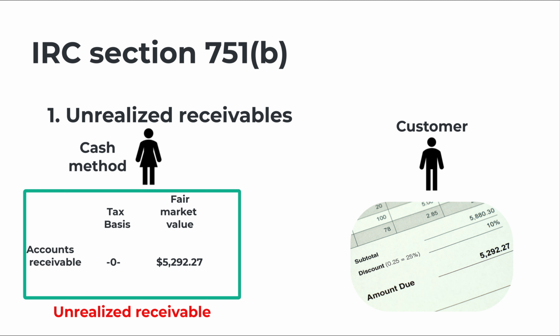Using the cash method, the taxpayer recognizes the income and pays taxes on it when the accounts receivable is collected. Until it is collected, it is an unrealized receivable. An unrealized receivable full of ordinary income. There are a few other ordinary income producing situations that also qualify as an unrealized receivable, most notably depreciation recapture.